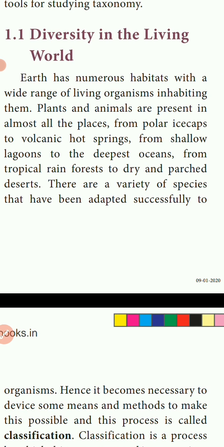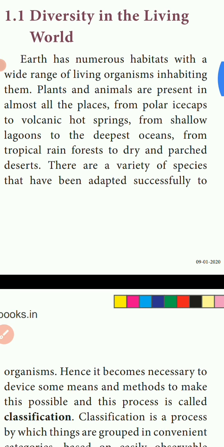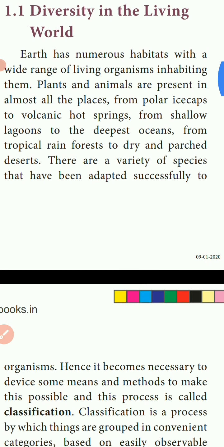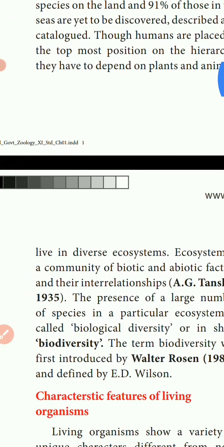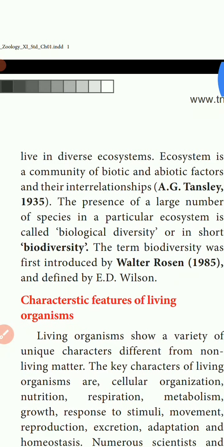From tropical rainforests to dry and parched deserts. Parched desert means dry land with dry grass. These are the variety of species that have adapted successfully to live in diverse ecosystems.